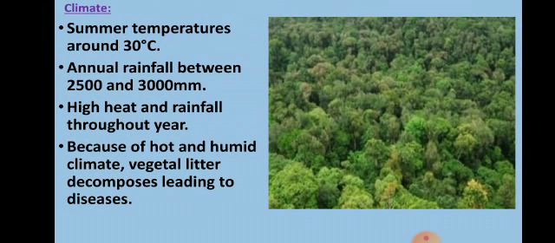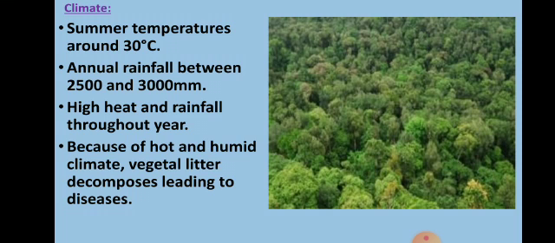Summer temperature is around 30° Celsius. Annual rainfall between 2500 and 3000 millimeter. That means quite good rainfall, means heavy rainfall they are having throughout the year. High heat and rainfall throughout the year. Now here as it is equatorial region, direct perpendicular rays of sun are there. We have already seen this in the previous chapter, but because of the high temperature the pressure is low and due to the rotation of the earth on its axis they are having rainfall throughout the year and the temperature is about 30° Celsius.